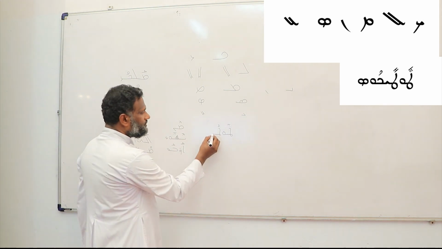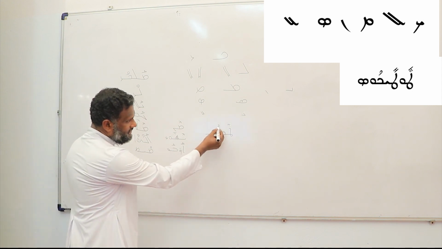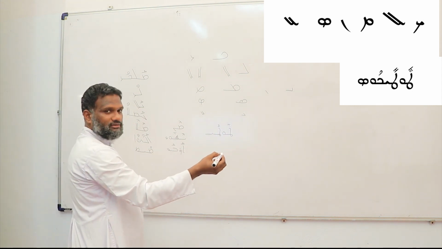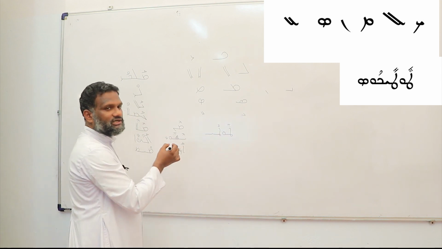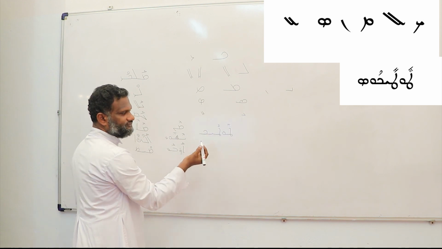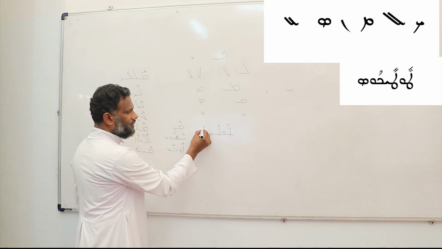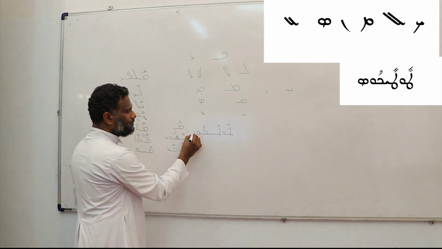E plus Yod, long E. U plus Wow, long U. Tutikos.